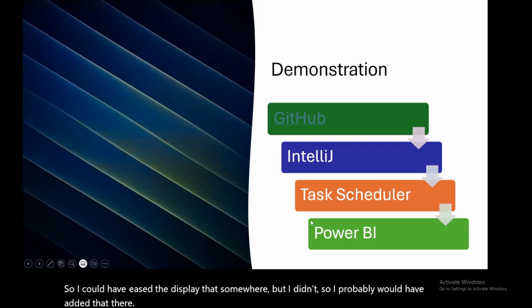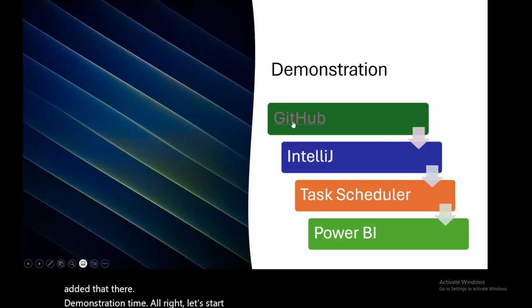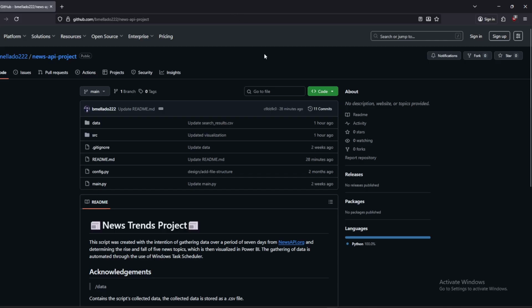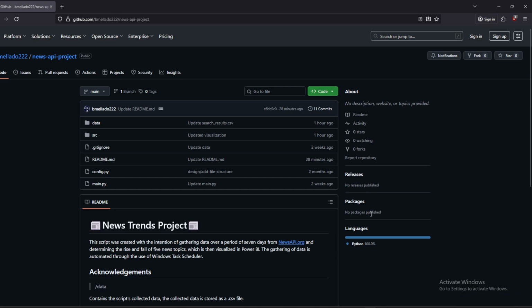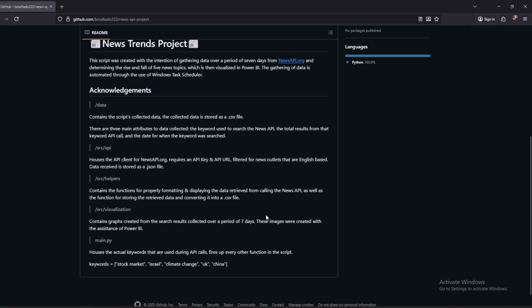Demonstration time. All right, let's start actually showing stuff off. Okay, let me make sure that everyone's seeing stuff. Okay, cool. So here we have the actual GitHub. This is how I implemented my version control. If I ever wanted to make changes locally, I would put it here after I rigorously tested it, aka after I implemented it. So that is basically it.